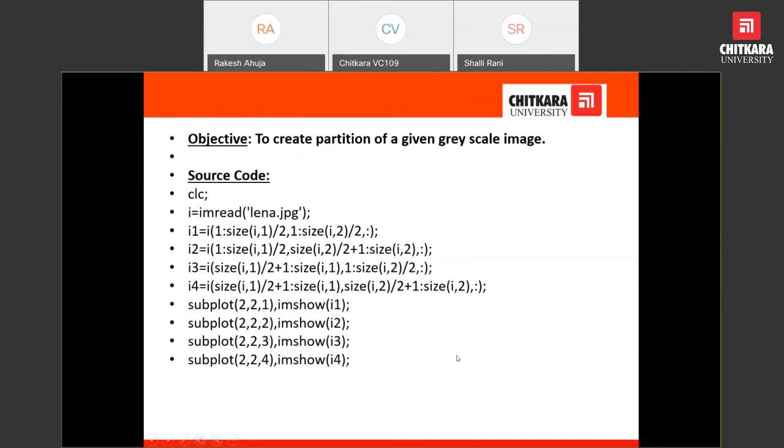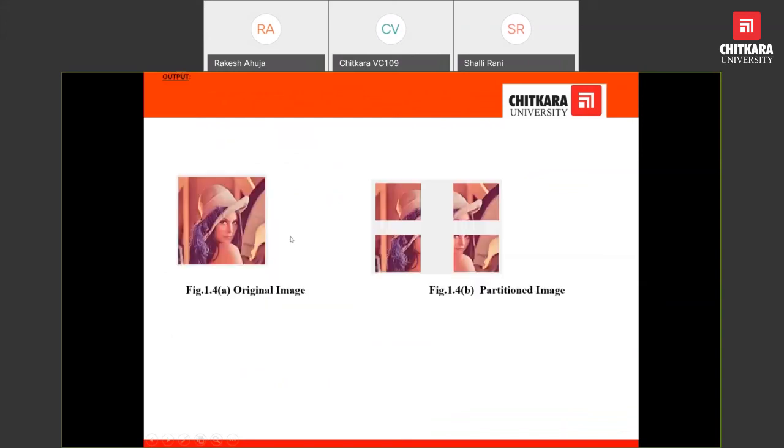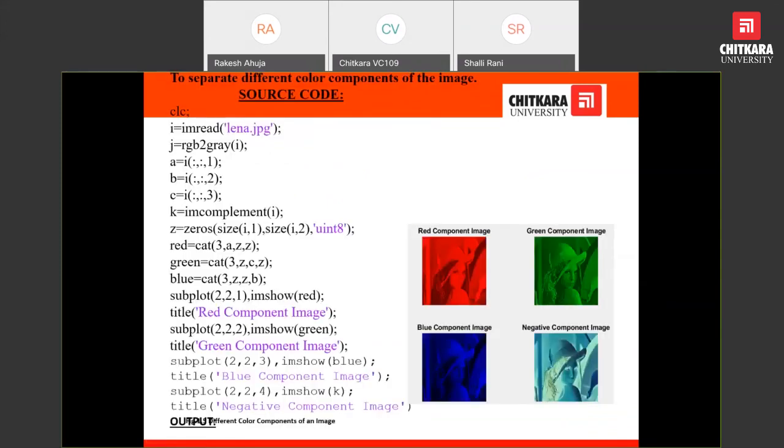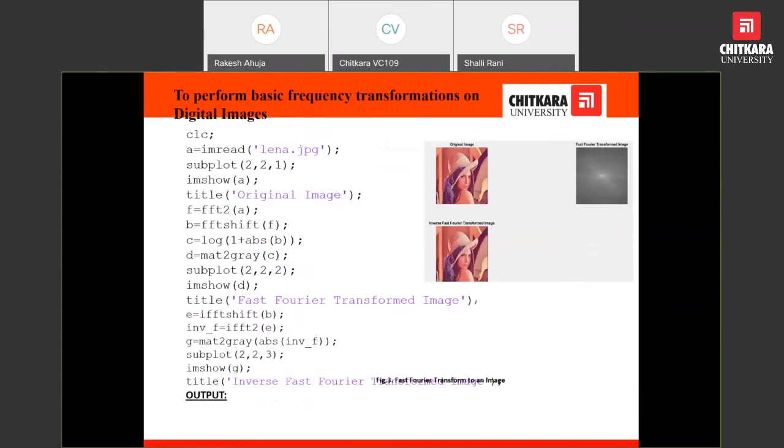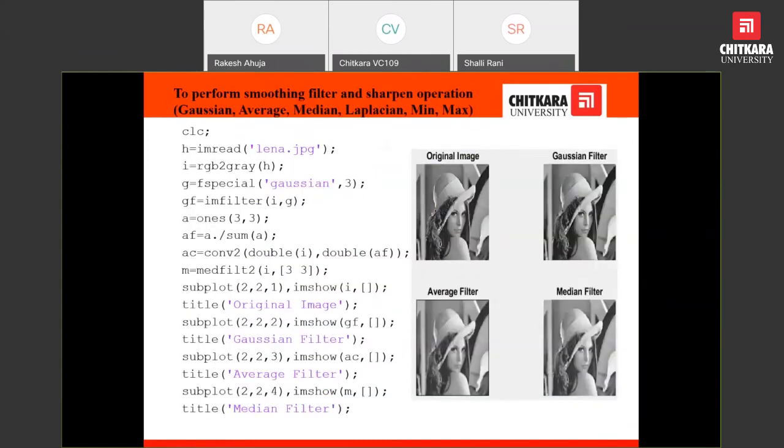This is how to give the partition of a given grayscale image. Here the image is being partitioned in four parts. It is shown over here like this. These are the fast Fourier transform that we have applied. These are the basic operations. This is the foundation of computer vision. Unless we know all this, we would not be able to better understand the scene or object.